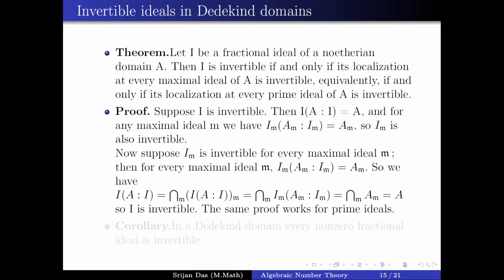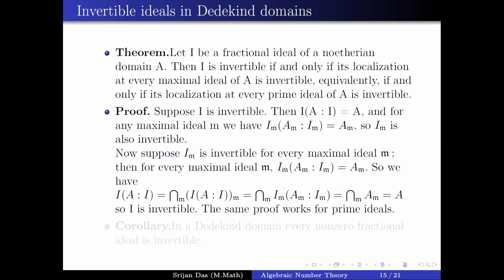Now the reverse condition: if I localized at M is invertible for every maximal ideal M, then again by that equivalent condition, I localized at M times (A localized at M : I localized at M) is A localized at M. Now we want to show that I (A : I) is equal to A. How do we show that?